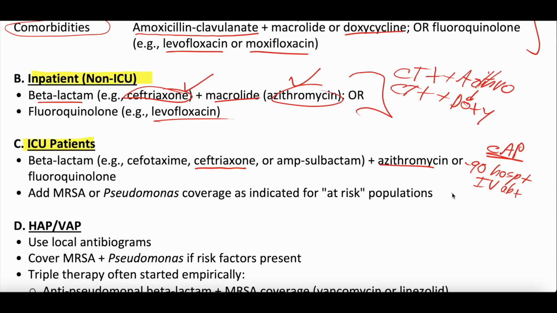Other things we think about is, in the last year, have they had a resistant organism, something like MRSA or Pseudomonas, just anywhere, right? If the answer is yes, again, we cover for that organism. But even in those critically sick, sometimes CAP therapy with ceftriaxone and azithromycin can be reasonable if they are not an at-risk population for these more intense resistant organisms.